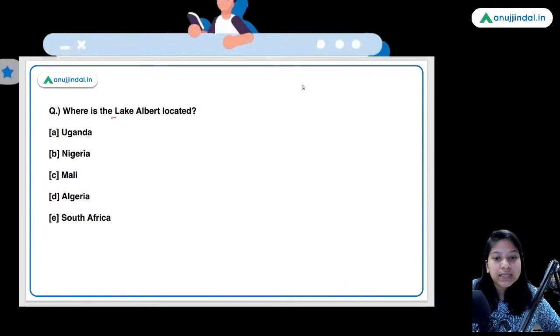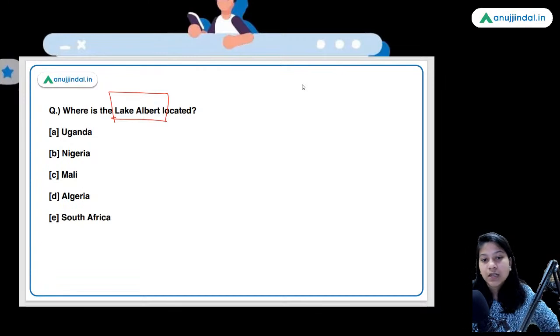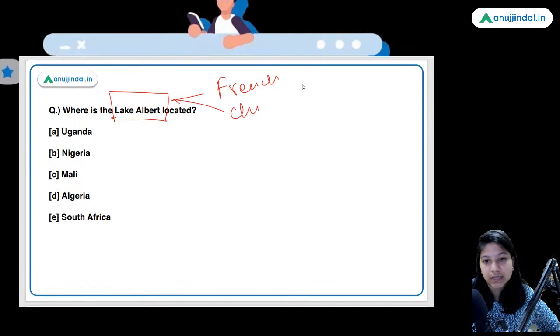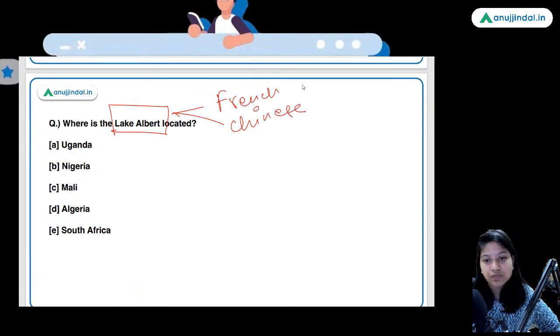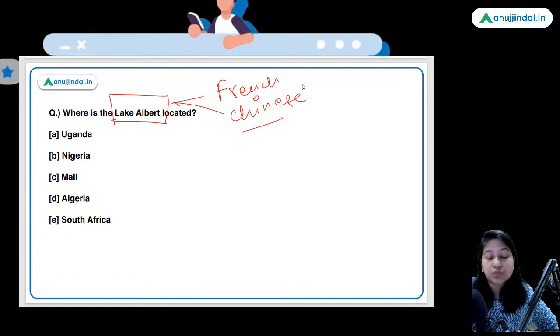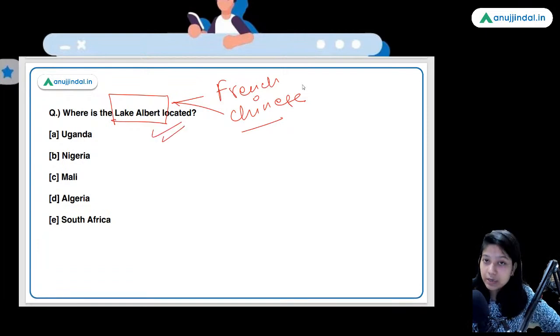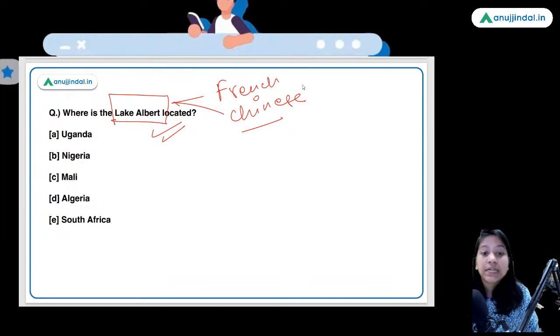Next question is, where is Lake Albert located? The French government and the Chinese government, or the private companies of these two countries, have come together to conduct an oil exploration project at this Lake Albert, which is a rich source of natural gas and oil. In order to do the oil exploration, basically not exploitation, these two governments have come together, but it is located in Africa. So where is it located?